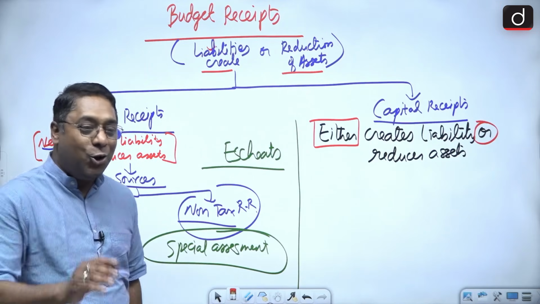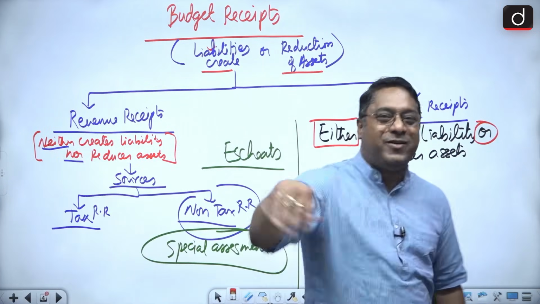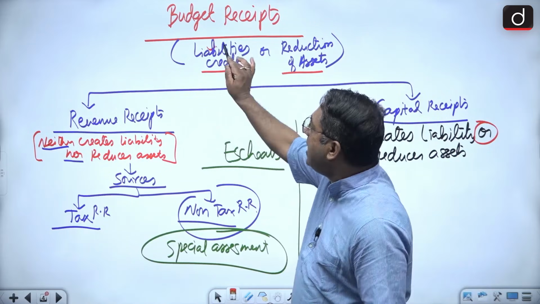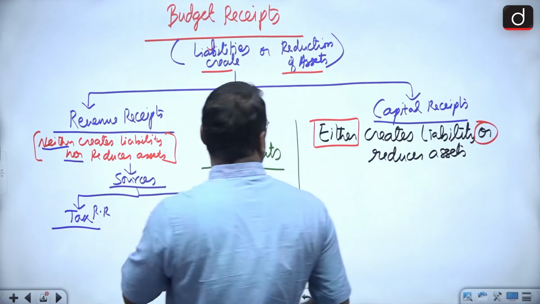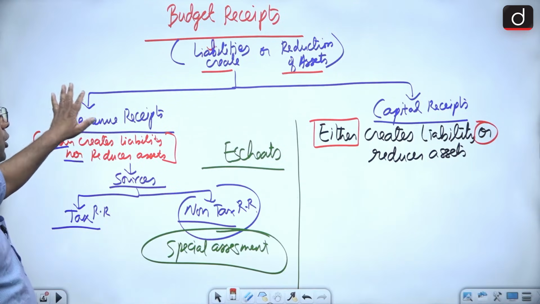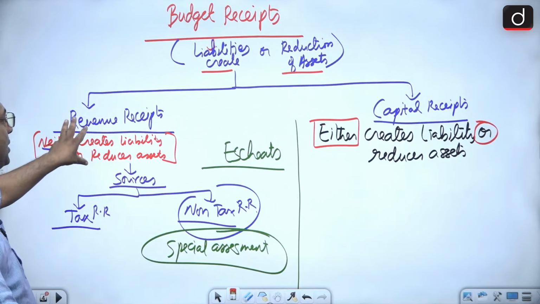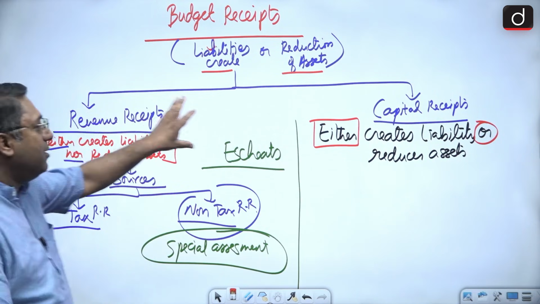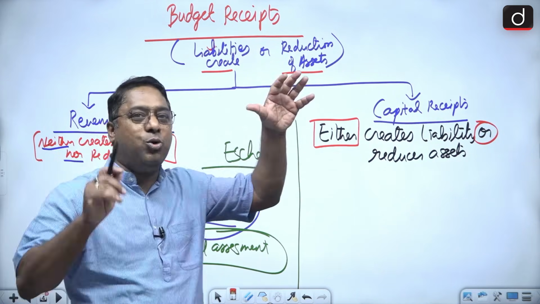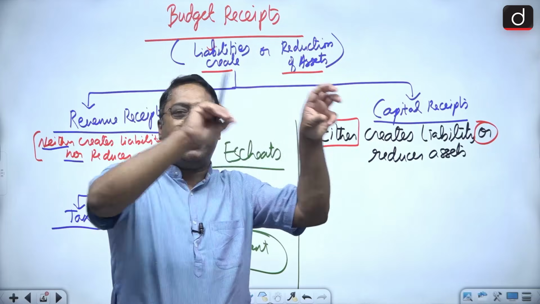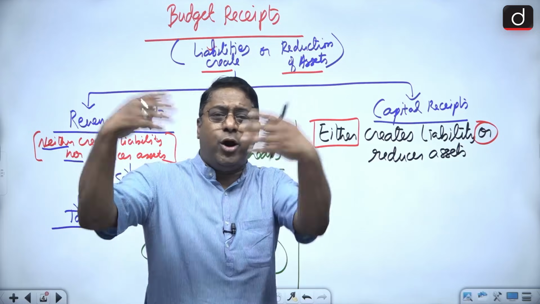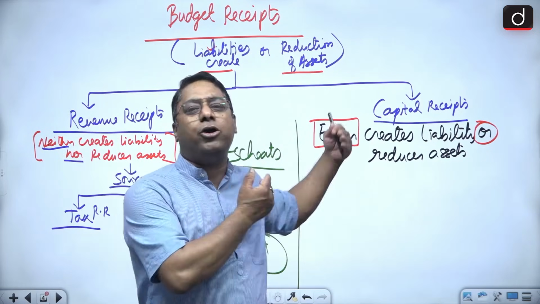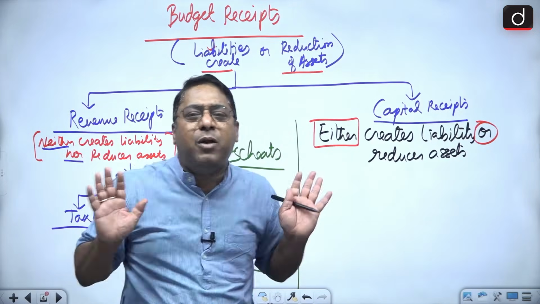Got it? Dekho, most of the books, most of the teachers will say, okay, receipt, revenue receipt, and let's talk about the other receipt. But here, when I'm talking about receipts, one is revenue receipts and the other is capital receipts. So what they will do is that they will talk about revenue receipts and revenue expenditure, capital receipts and capital expenditure. I'm not going into that format. I am going into a very traditional way, a very simple way of teaching.